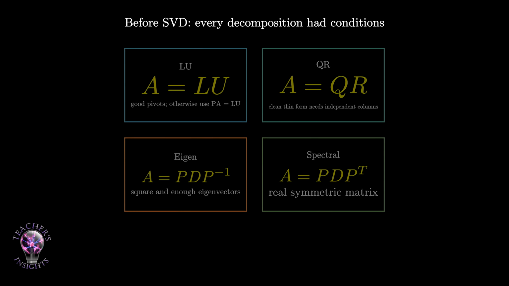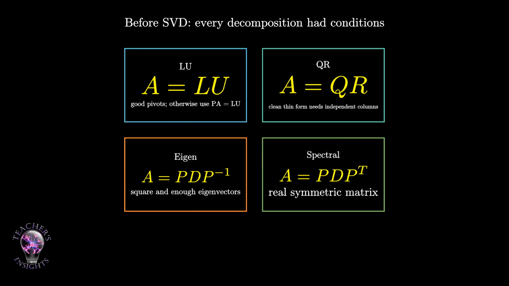Before we build SVD, let us remember the decompositions we have already seen. Start with elimination. When we write A equals LU, we are breaking A into a lower triangular matrix and an upper triangular matrix. This is useful because triangular systems are easy to solve. But a clean LU factorization without row swaps depends on good pivots appearing in the right places. If a pivot is 0, we usually need row exchanges, and the better statement becomes PA equals LU. So LU is powerful, but the matrix has to cooperate with elimination.